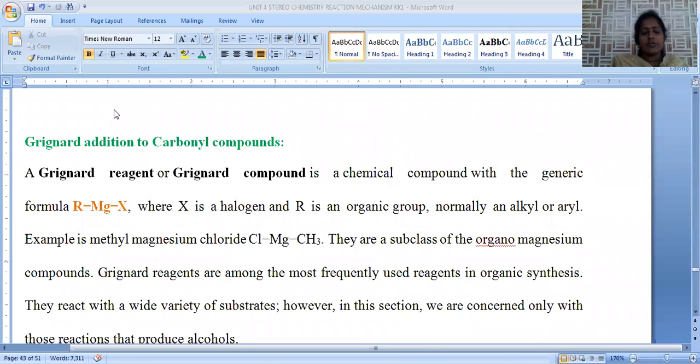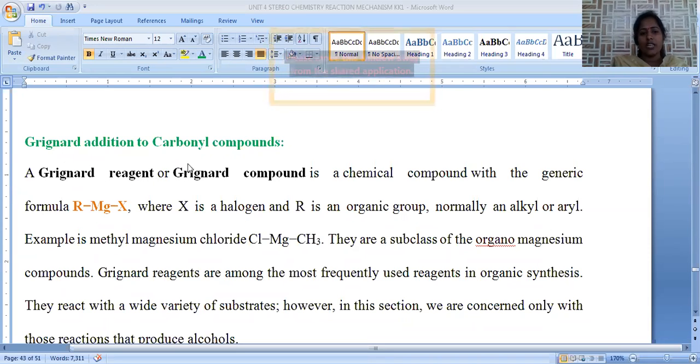In today's session, we are going to discuss reaction mechanism, in particular Grignard addition to carbonyl compounds. The Grignard reagent is the most important, versatile reagent, used to synthesize many types of new compounds. That's the reason why it is a significant reagent in organic chemistry.